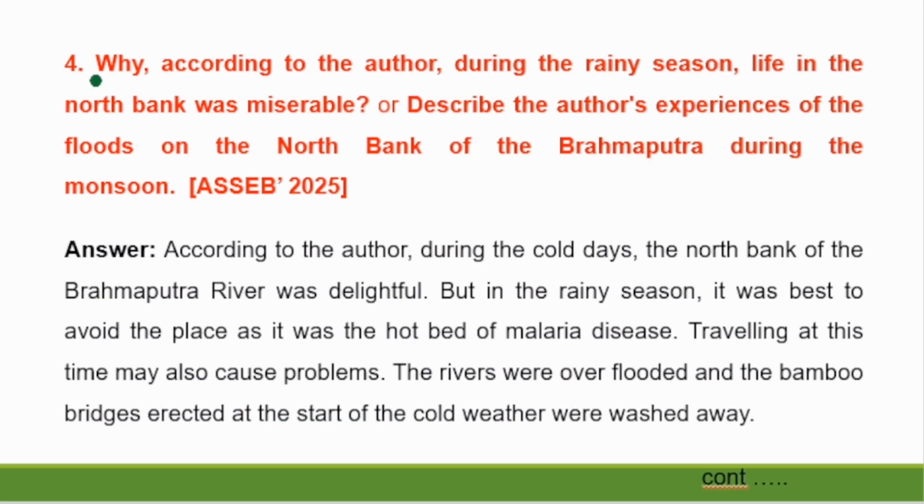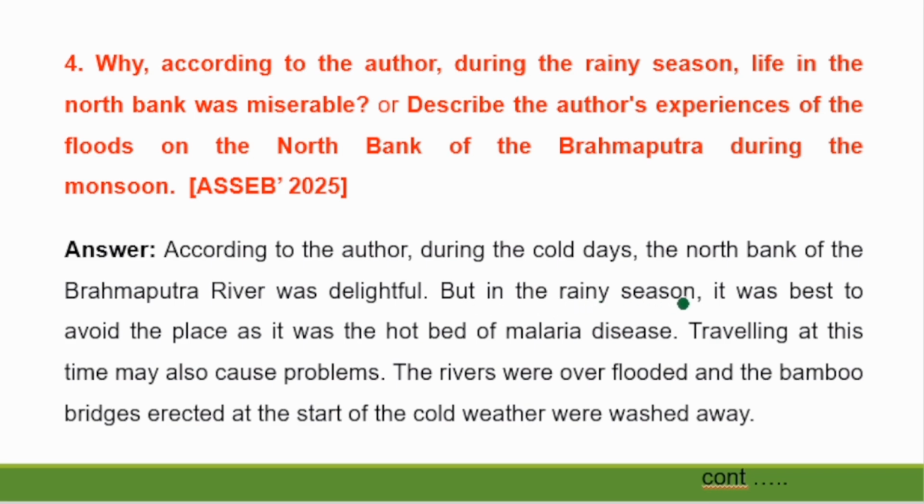Question number 4. Why, according to the author, during the rainy season, was life in the north bank miserable? Or, describe the author's experience of floods on the north bank of the Brahmaputra during the monsoon. Answer. According to the author, during the cold days, the north bank of the Brahmaputra river was delightful.